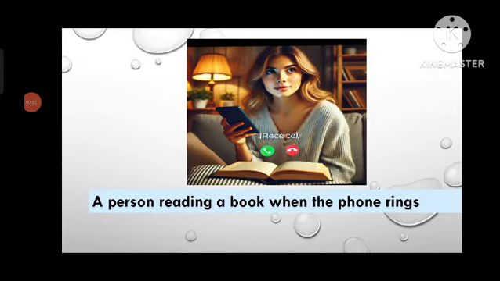Have you ever been doing something and suddenly something else happened? Like, I was reading a book when my phone rang. This is where the past continuous tense comes in.